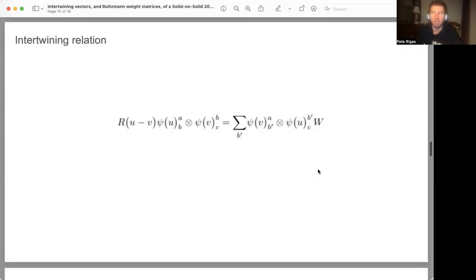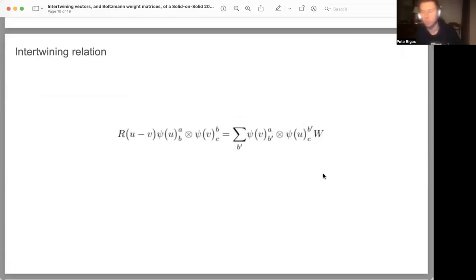And now I wanted to get more into the solid-on-solid models, because I've pretty much provided the viewer an overview of the quantum inverse scattering method and how that relates to the 20 vertex model, and ultimately how the insights that I was hoping to gather from the quantum inverse scattering method of the 20 vertex model were relating to an open question raised by Kirillov-Reshetikhin and two of his students for the inhomogeneous 6 vertex model.